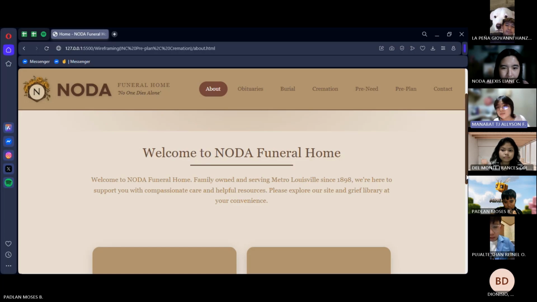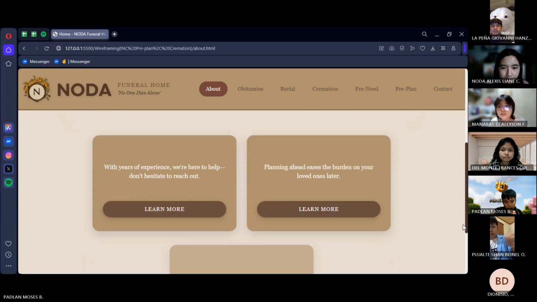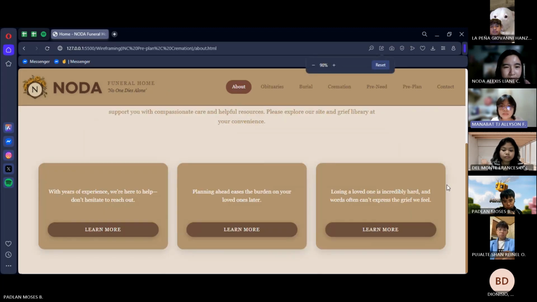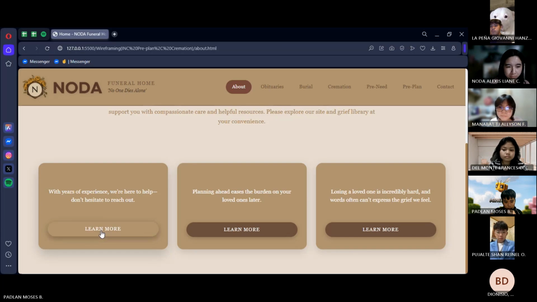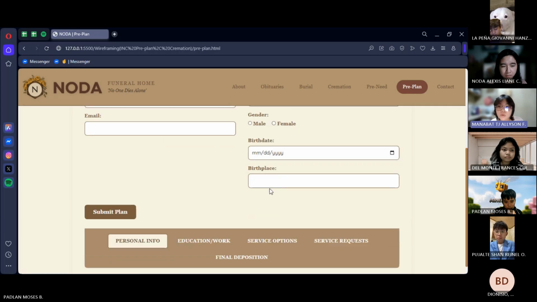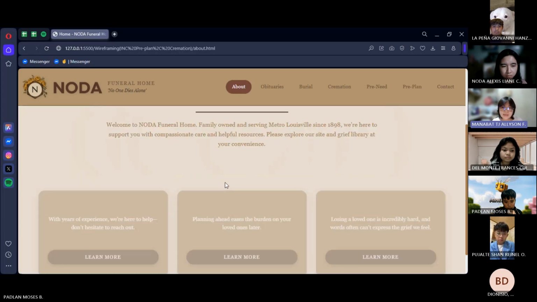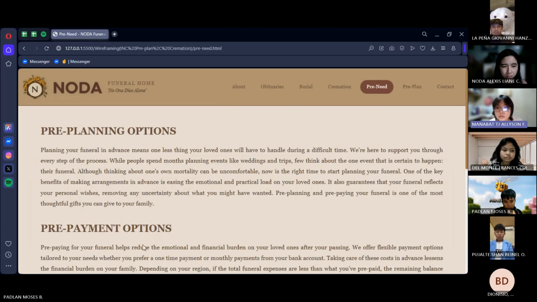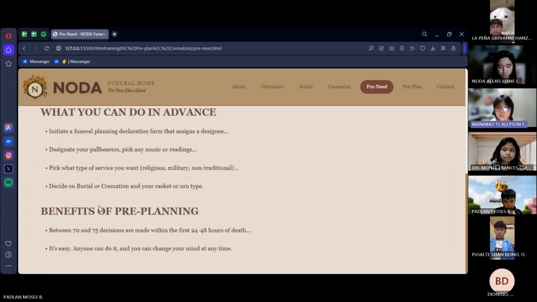This builds trust and offers a sense of reliability to users, which is essential in the context of sensitive services. Further down the page, you'll see three main content divisions, each with a button. This serves as a clear call to action, leading users to different service-related pages. The first button links to the pre-planned page, where users can plan ahead for their own loved ones' services.